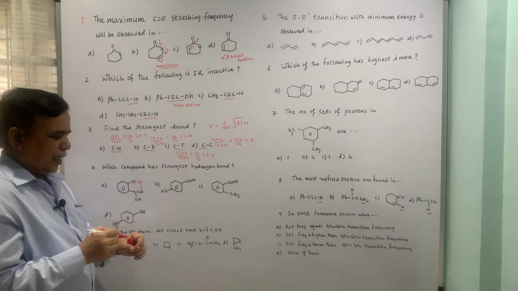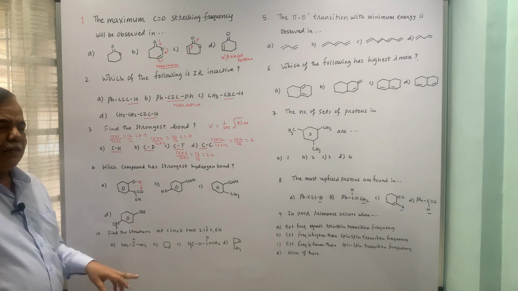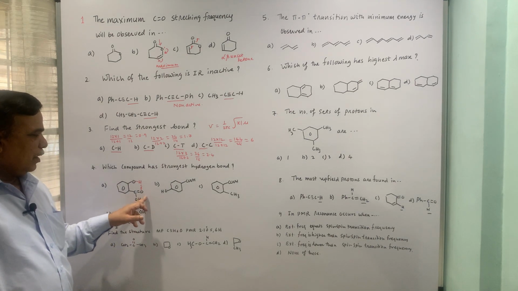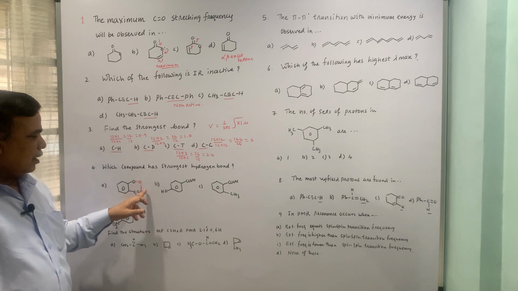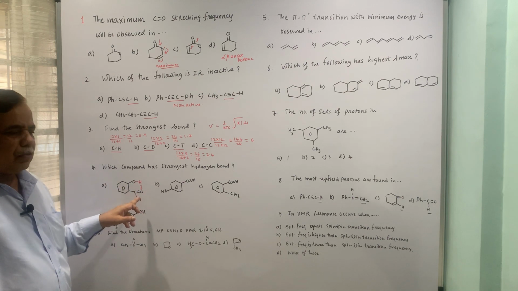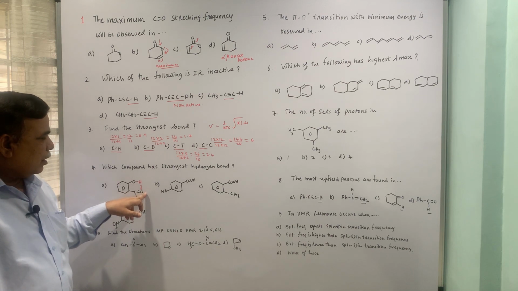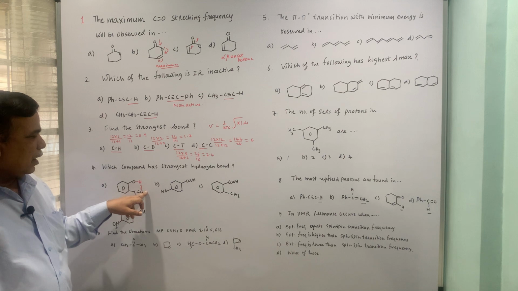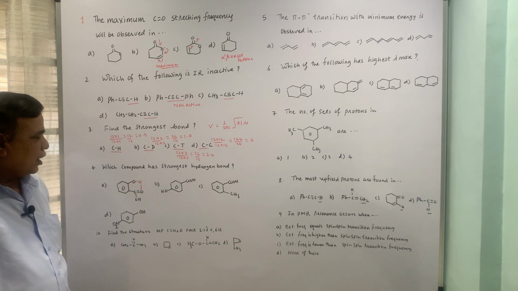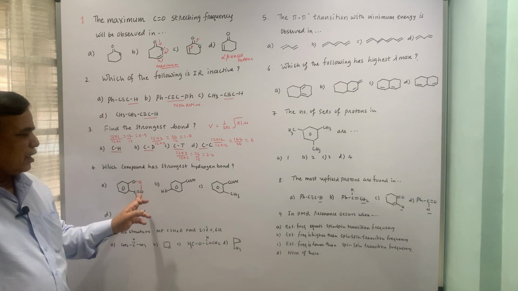This is precisely an intramolecular hydrogen bond between the two functional groups within the molecule. Definitely this will have more impact and more energy, and it will affect the carbonyl stretching frequency as well as the hydroxyl stretching frequency.